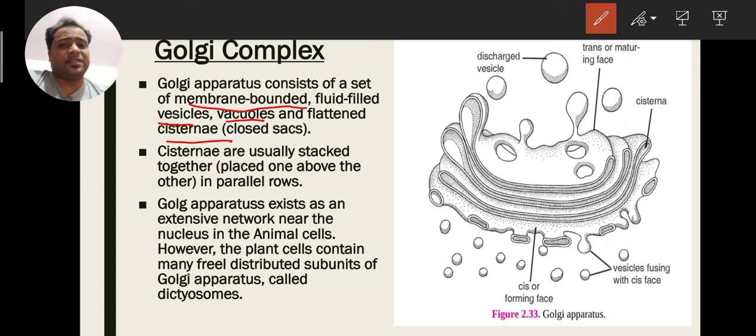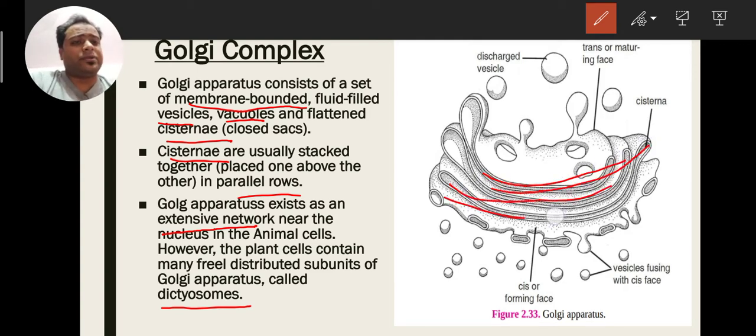Now they have cisternae in parallel rows. They have a very extensive network, and they are found near the nucleus, and they are also found in plant cells. Golgi bodies are called dictyosomes. Okay, so see here, these are called cisternae. This type of parallel rows are called cisternae. These are the vesicles which are discharged, and they have some cellular secretions.